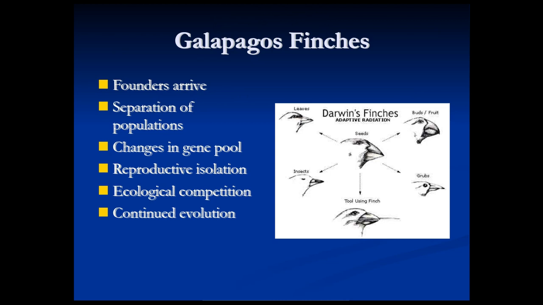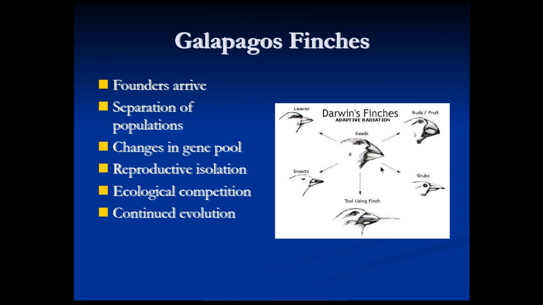Now, one of the best known examples of speciation, and in fact, if you remember from that movie way back, one of the things that Darwin saw that really got him thinking along these lines and set him on the path to working out how evolution occurs were the finches that he found on the Galapagos Islands. Okay, so they're a famous example of speciation. Remember, the Galapagos Islands are this isolated island group hundreds of miles off the coast of South America, very far away from anywhere else. And at some point in the past 1,000,000 or 2,000,000 years or so, a small population of finches must have flown there accidentally from South America.